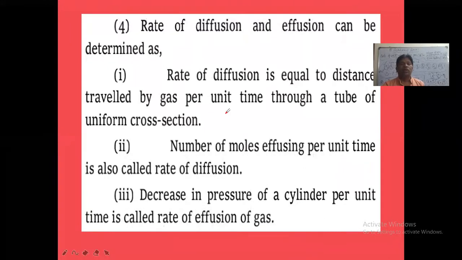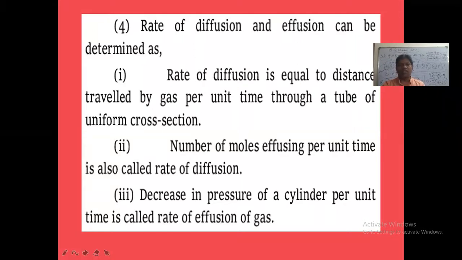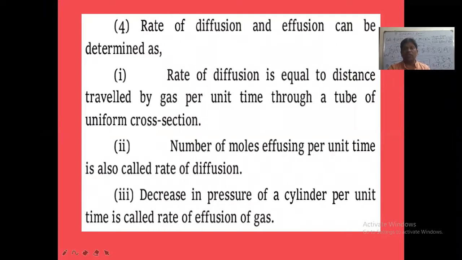Okay. Next one now. Rate of diffusion and effusion can be determined as what? As we have to understand. So rate of diffusion is equal to the distance traveled by gas per unit time. The rate of diffusion is equal to what, ma? The distance traveled by the gas per unit time through a tube of uniform cross section. A tube.